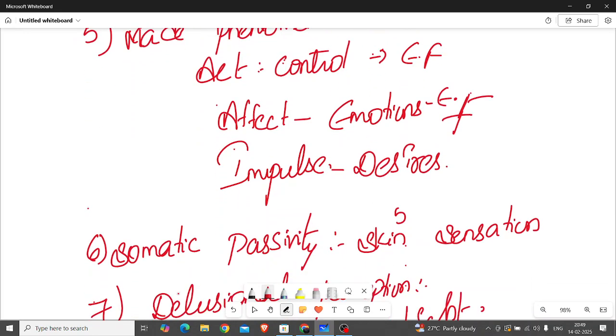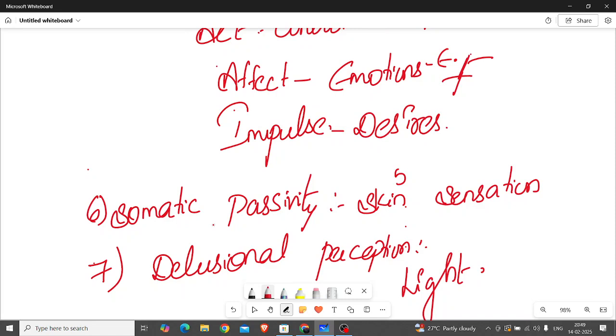And the other first rank symptom is somatic passivity. Somatic passivity in the sense, what do you mean by somatic sensation? It is some skin sensation, correct? Some skin sensation that will be imposed by the external force. Here all the first rank symptoms are based on the external force only. Somewhere the thought is inserted, somewhere the thought will be withdrawn, some skin sensation happens, somewhere the ideas will be heard by others. Like that, continuously always dependent on the external force. That is schizophrenia first rank symptoms.